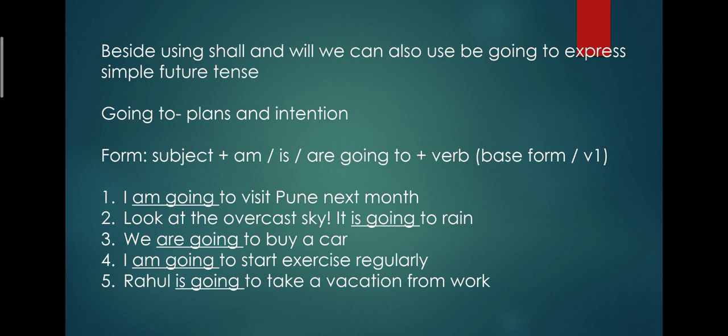For example, first let us see the form of the sentence. It will be subject plus am, is, are going to plus verb in the base form, that is V1. So the examples are: I am going to visit Pune next month. Look at the overcast sky, it's going to rain. We are going to buy a car. See, we are going to buy a car is a plan here. I am going to start exercise regularly. Rahul is going to take a vacation from work.